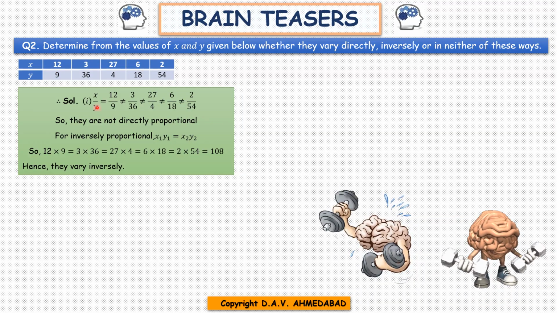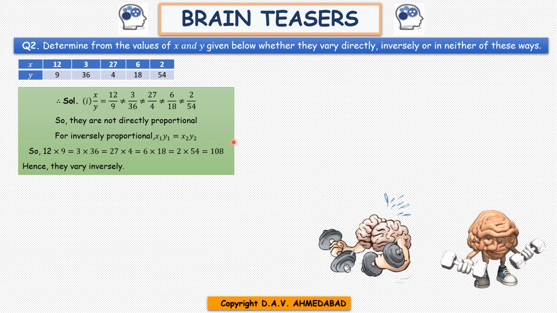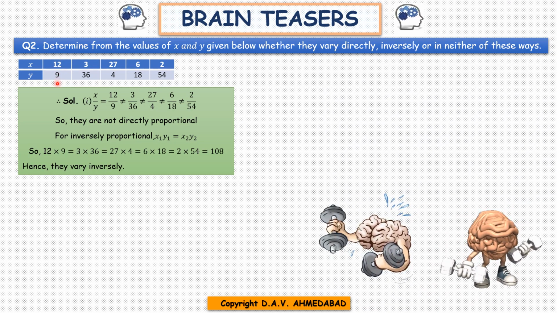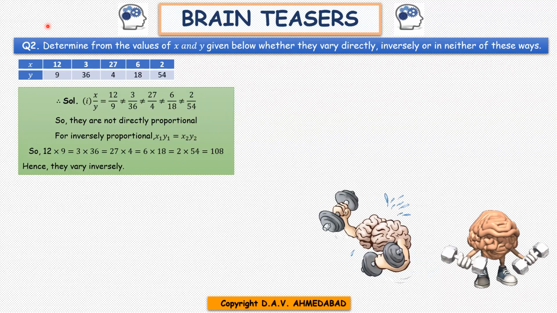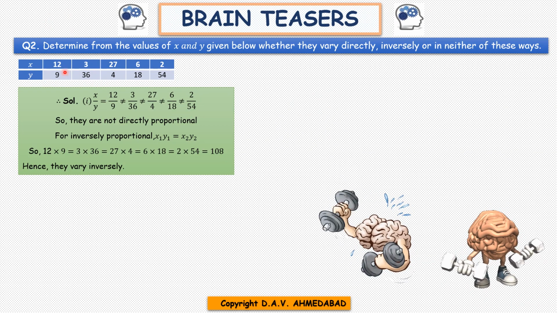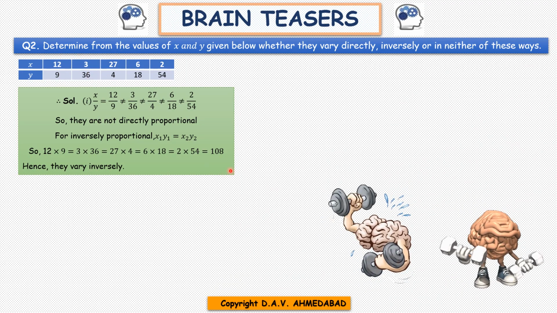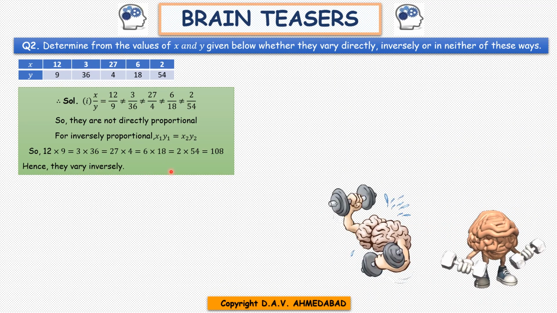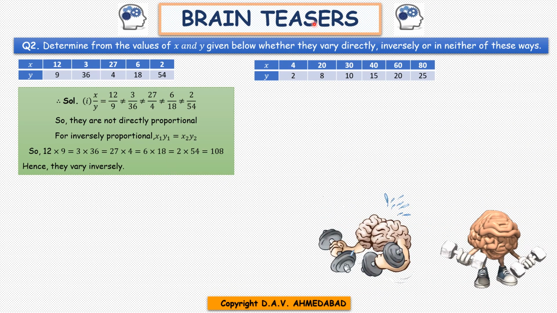So they are not directly proportional. To check inverse variation, x into y should be equal, x1 into y1 equals x2 into y2, and so on. When you check, every time the product is coming 108. Hence, they vary inversely. Now let's see the next table.